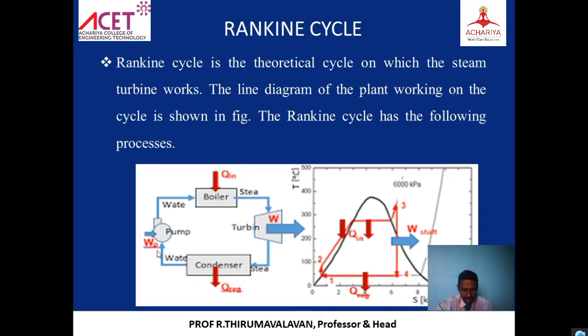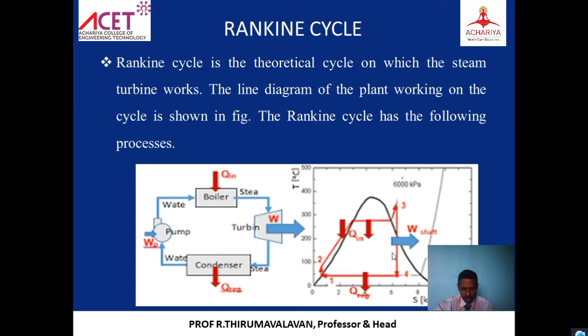The entry of the pump is 1, the exit of the pump is 2, and the same goes to the boiler. From the boiler, the temperature is raised from 2 to 3. Then at point 3 it enters the turbine, where it performs its work. The temperature as well as the pressure drops.